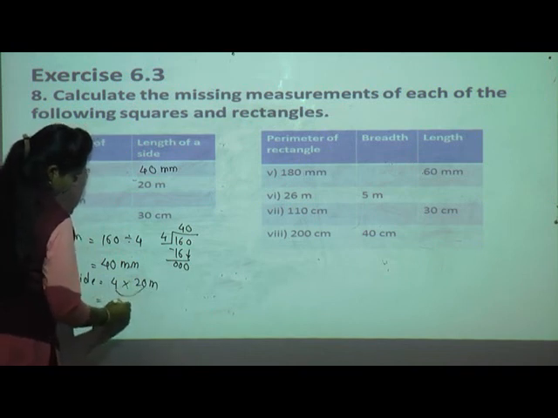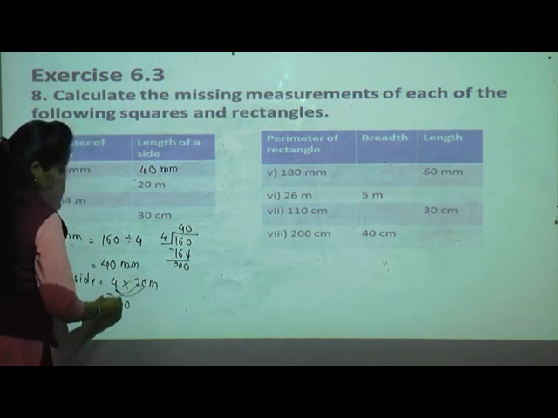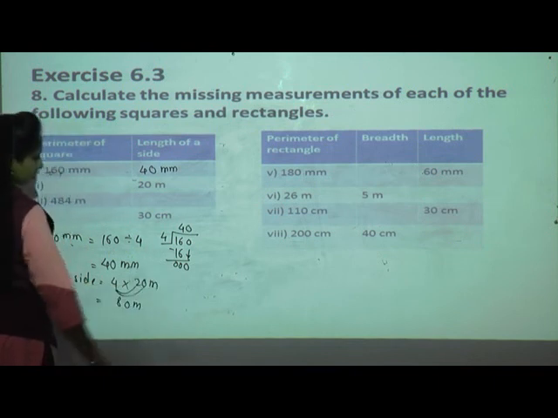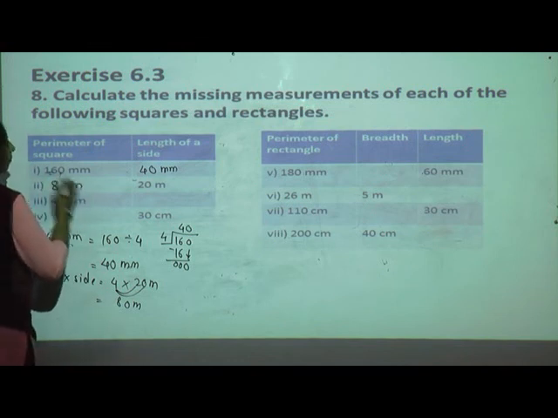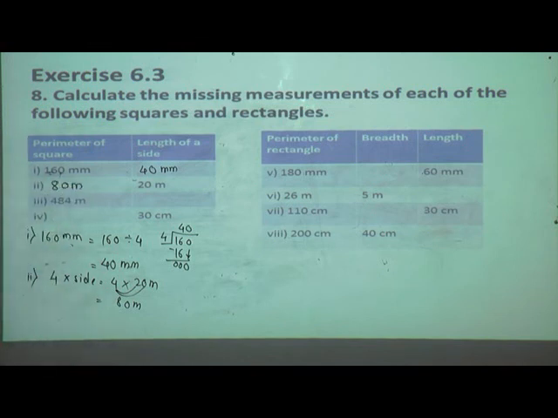So 4 zeros are 0, 4 twos are 8, isn't it? So how much is it? 80 meter. So write here 80 meter. In this way, the third one and fourth one you are going to solve on your own. Clear? Yes.